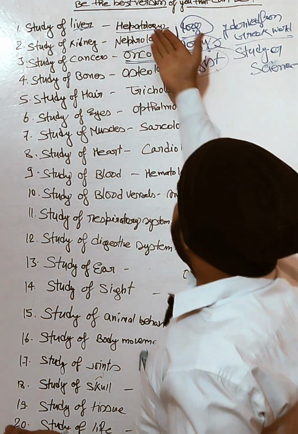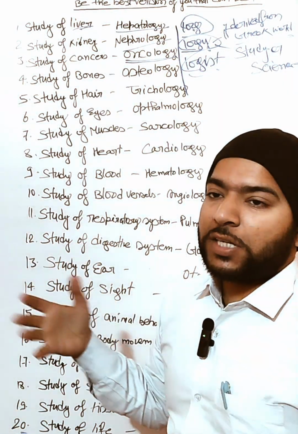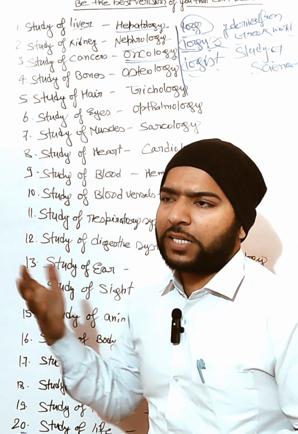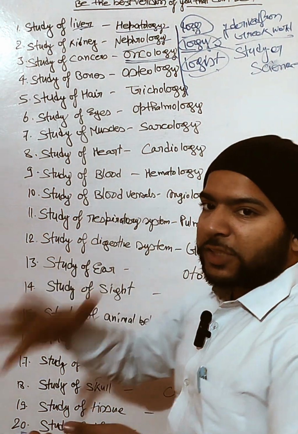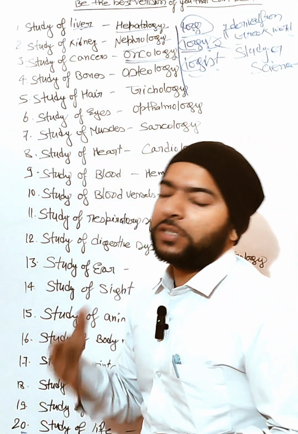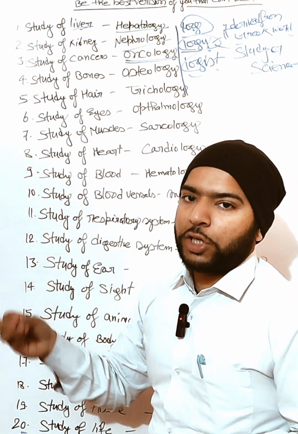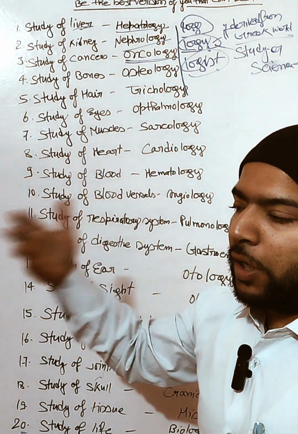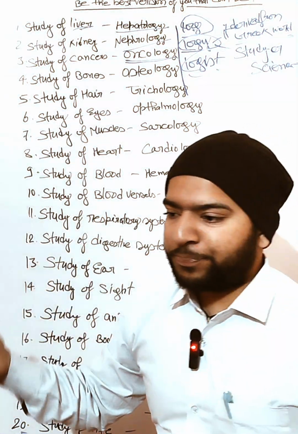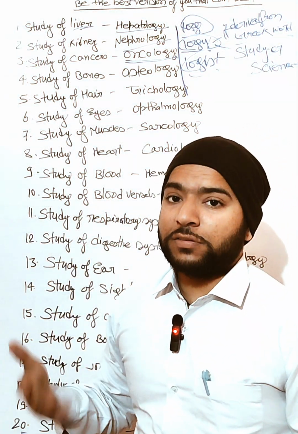So oncologist, hepatologist, like liver specialist, ear specialist. There are many specialists. The logist means the specialist, the person who has done the research and their specialization in a particular subject. So that is called a particular logist, like oncologist or biologist.